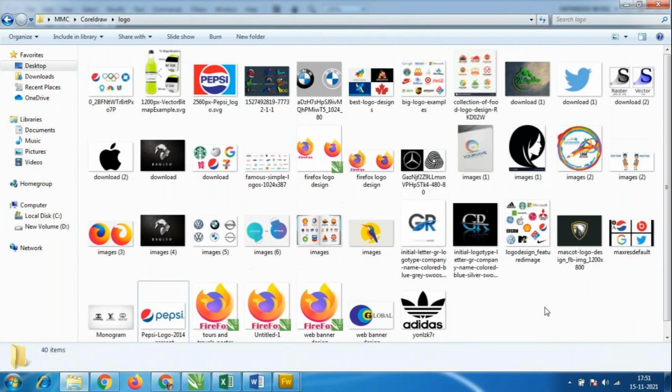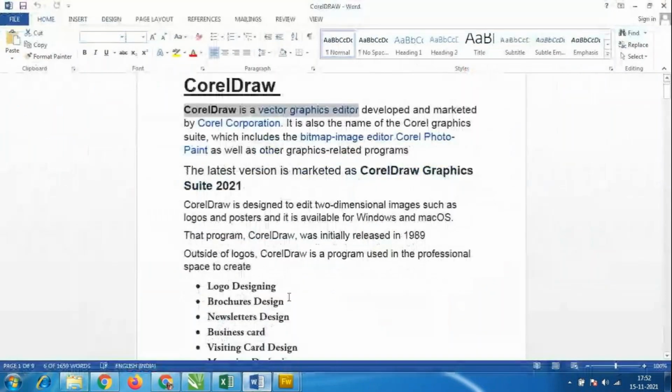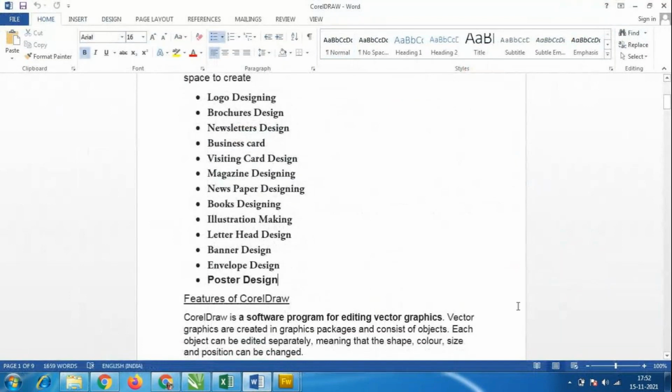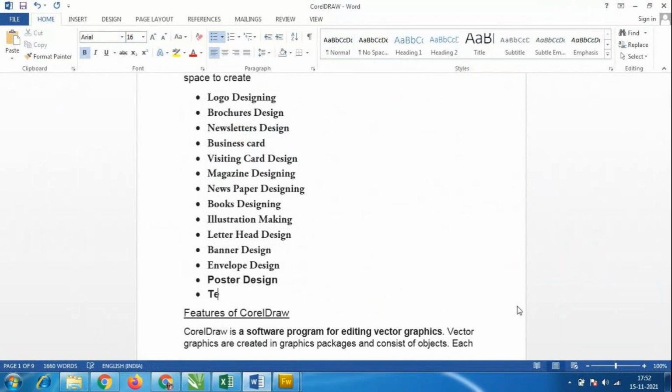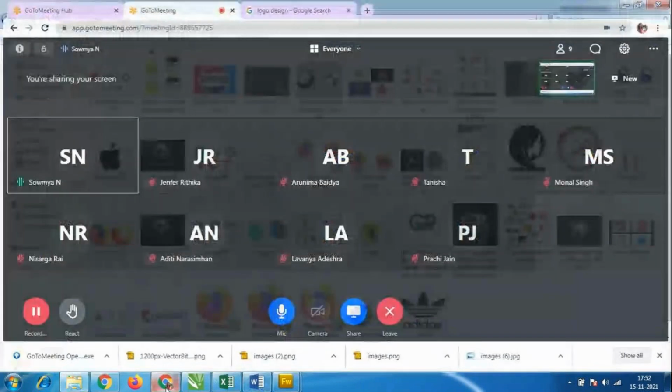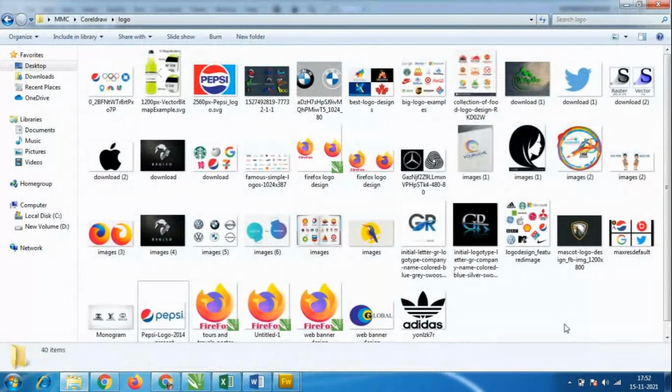I forgot to tell one more thing. Here I have mentioned the many designs we could do in CorelDRAW software, and one more thing: we can also do textile design. You are seeing so many designs on dresses, right? Before, we didn't have many designer dresses. If you buy kurtas or t-shirts, you will have sticker designs, and even on a cup you can see designs.